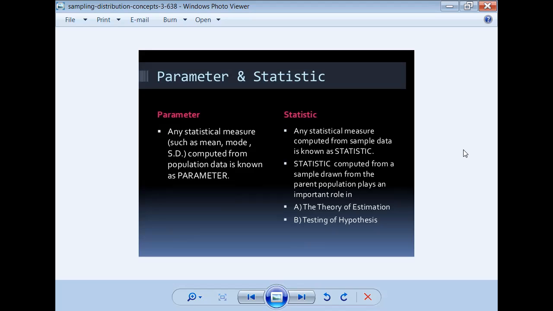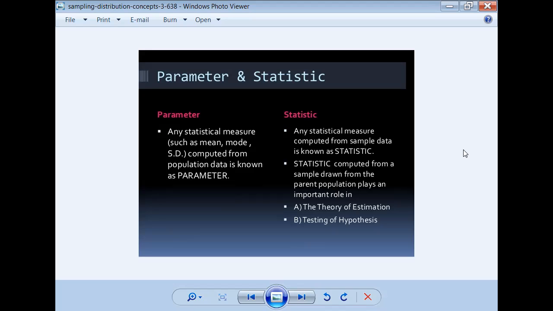So what is the definition of statistics? Any statistical measure computed from sample data is known as a statistic. Statistical measures may be mean, mode, SD, whatever it may be. These are all computed from sample data, and they are known as statistics.